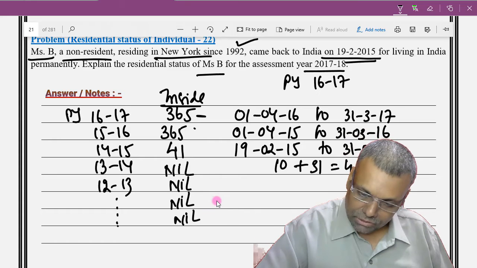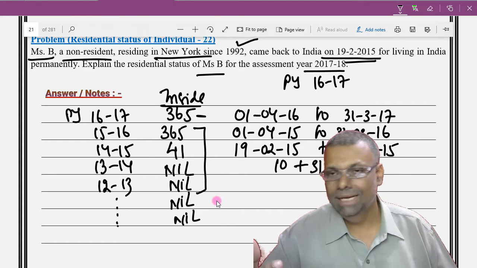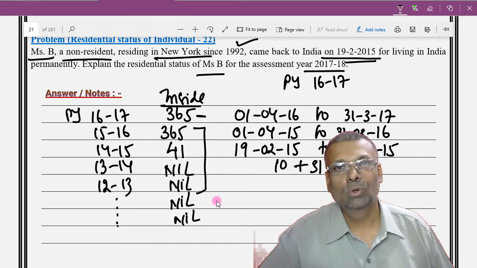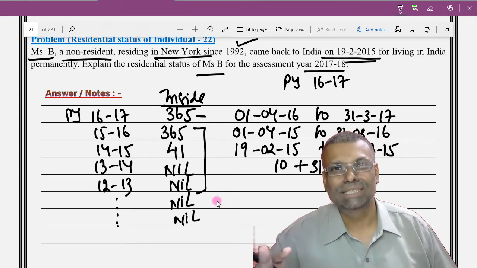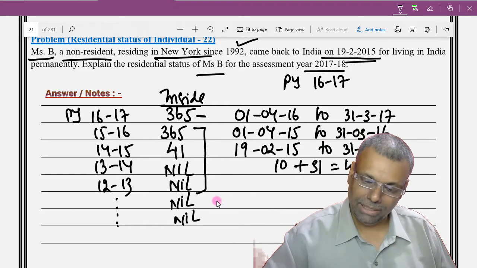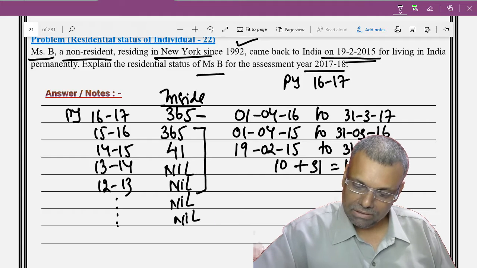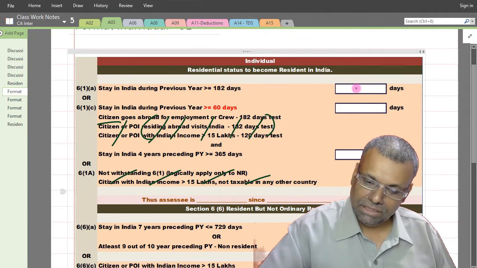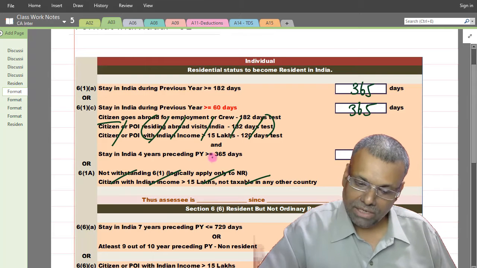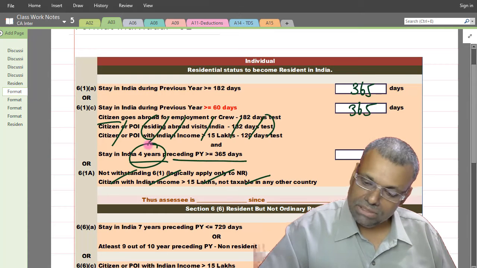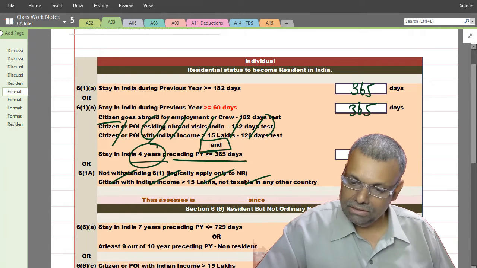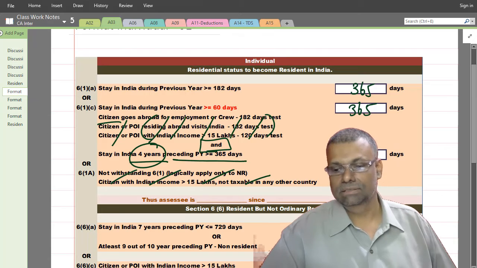And the previous 4 years total also, if at all required. But anyway, the moment you logically cross the limit of 182 days, you are going to become resident only. That's a logical fast track understanding in our mind. However, we'll always do it in a little bit long-cut manner. So 365 days she is inside India, and in the 4 years preceding the previous year, because 6(1)(c) is an AND condition, it is 406 days.